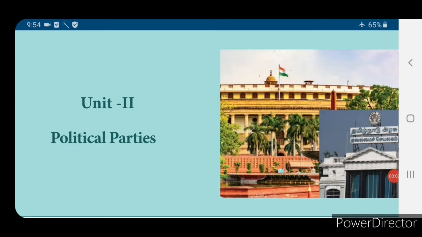Hello children, this is for 7th standard Social Science, Unit 2 Political Parties. So in this lesson we are going to see about political parties.